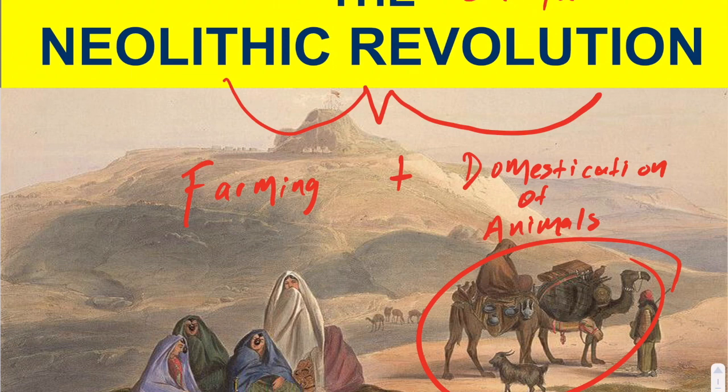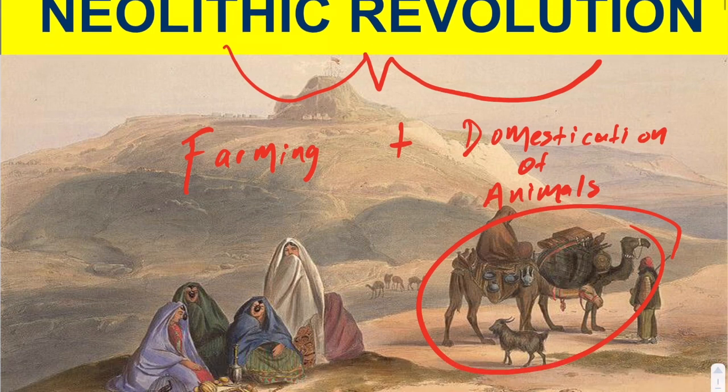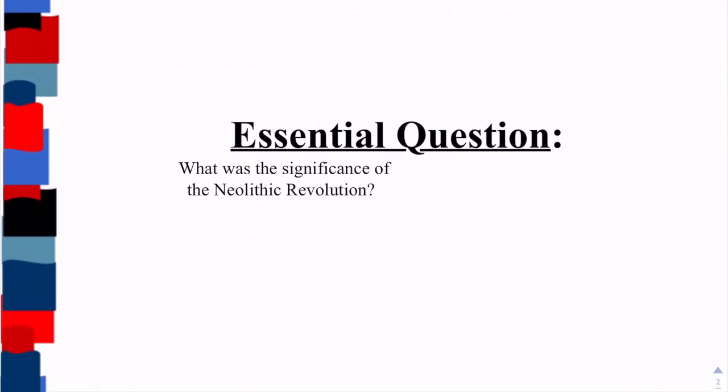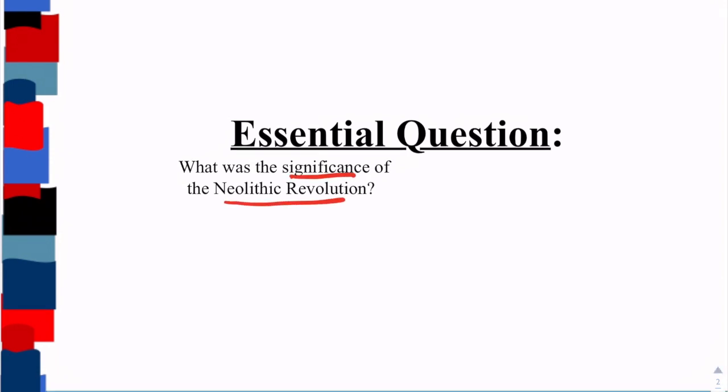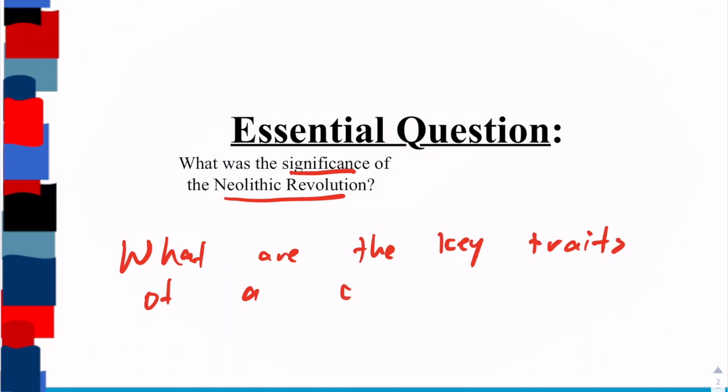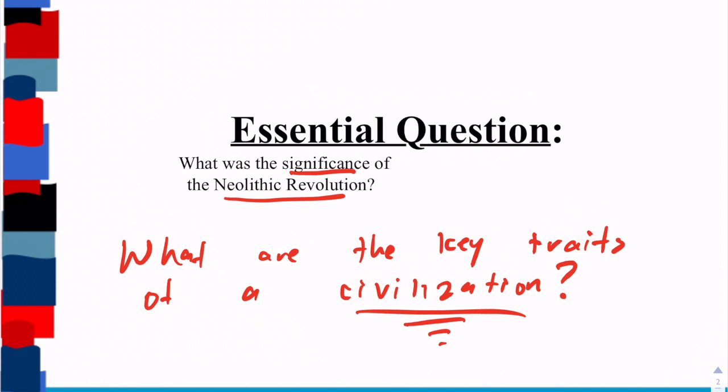And again, I know you have seen a video on it already, but I want to elaborate a little bit more on the different consequences. So I'm going to skip through this PowerPoint here. By the end of this video, you should be able to answer not only this question right here, the significance of the Neolithic Revolution, but also what are the key traits of a civilization. That's what we're going to learn. We're going to talk about how the Neolithic Revolution brings forth civilizations and what defines what a civilization is.